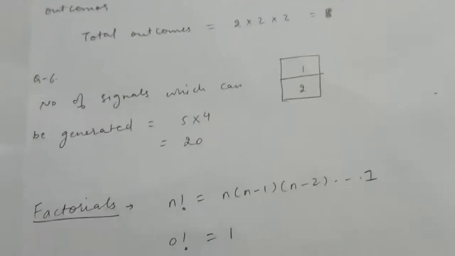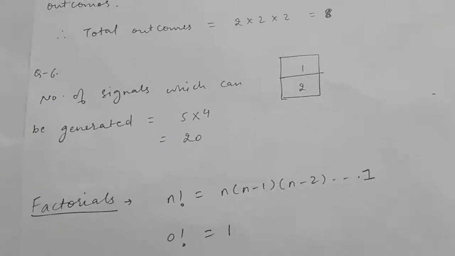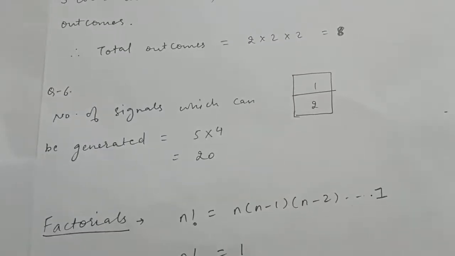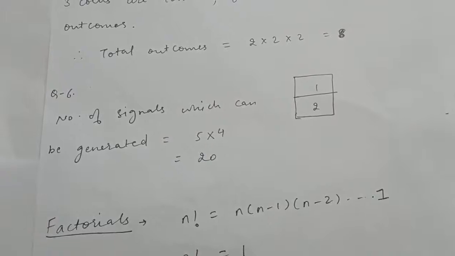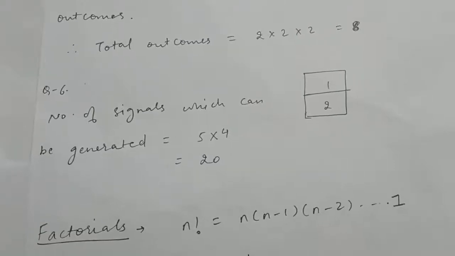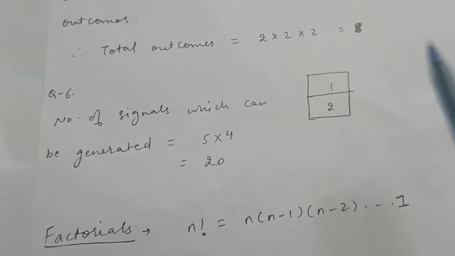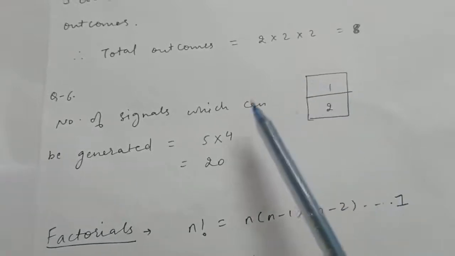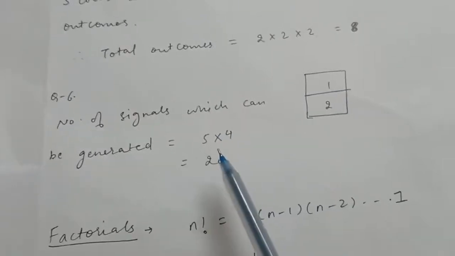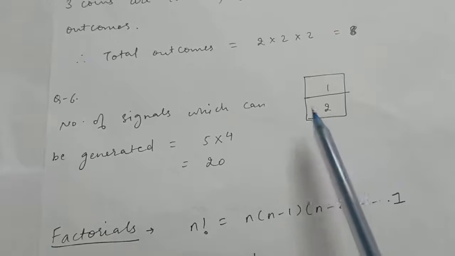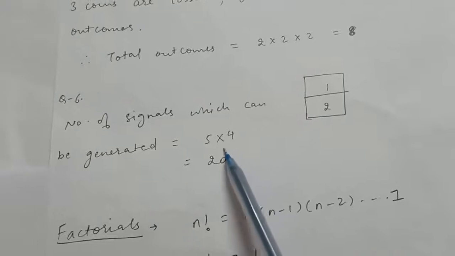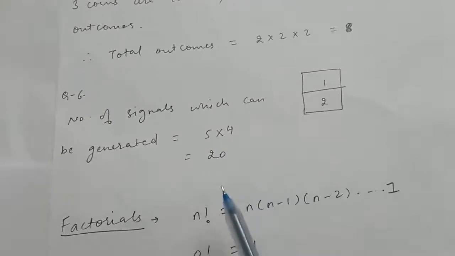Now question number 6 is that 5 flags of different colors are given, and they have asked how many different signals can be generated if each signal requires use of 2 flags, one below the other. Now see, we have to use 2 flags to generate the signal, right? So for the first place we have 5 options, because we are given 5 different flags. Now for the second place we have 4 options, because 1 flag has been used here. Therefore in total the number of signals which can be generated is 20, right?